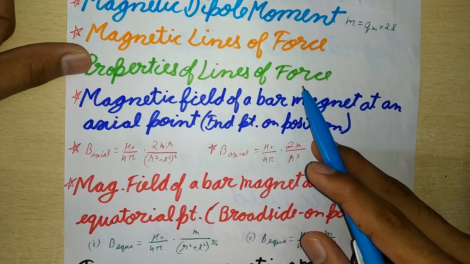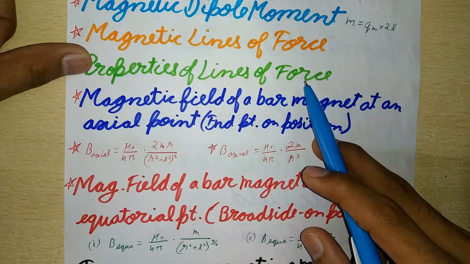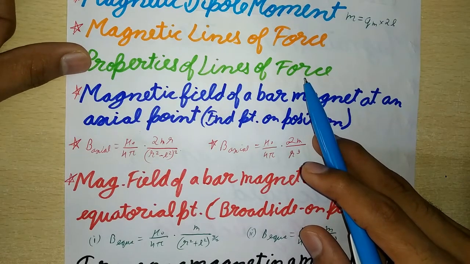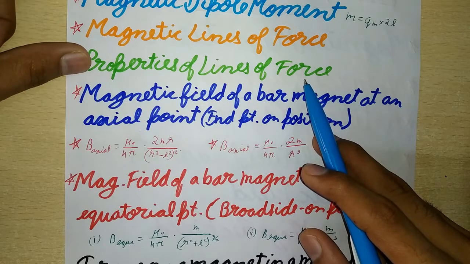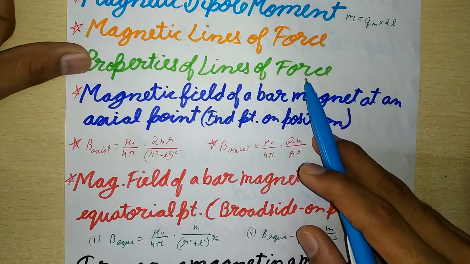Now, next is properties of lines of force. So first is, magnetic lines of force are closed curves which start in air from the north pole and end at the south pole and return to the north pole through the interior of the magnet. Second is the lines of force never cross each other. Third, they start from and end on the surface of the magnet normally.